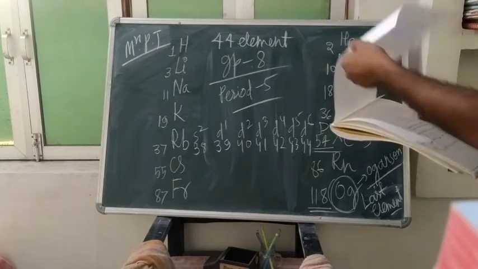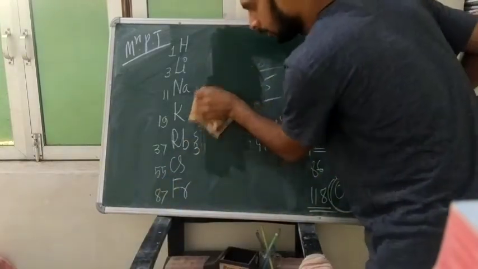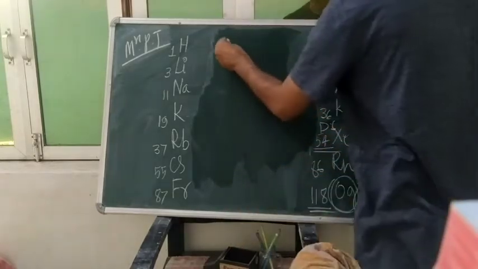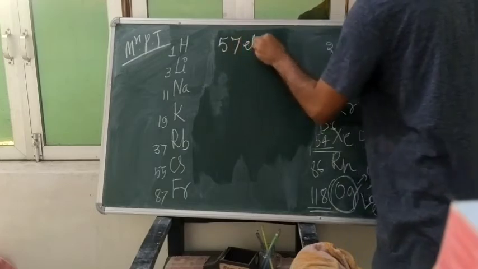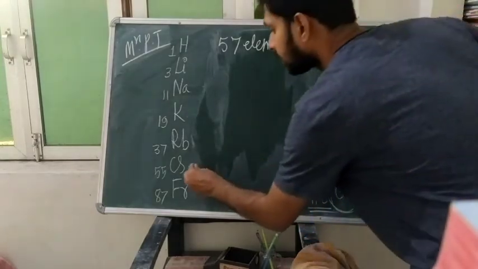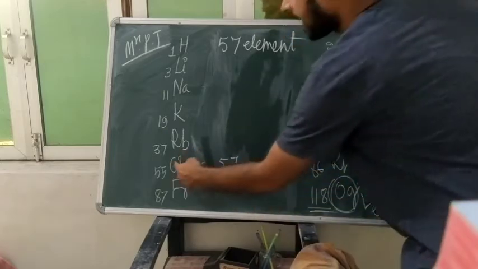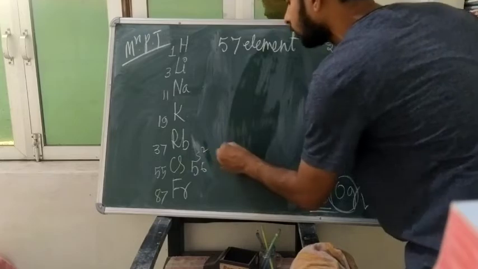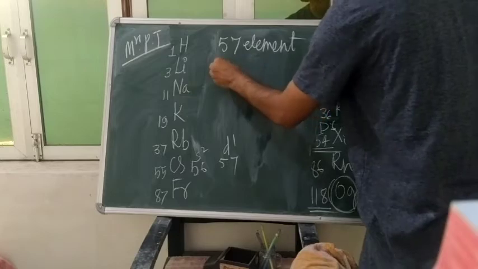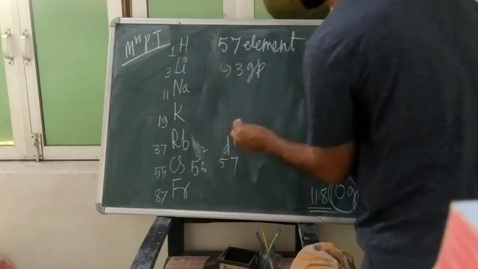In the same way, we can consider one more example. Suppose the question is saying to find out the 57th element. And 57 will be where? It will be here somewhere, 56 and 57. This is S1, this one is S2, this one is our D1, means 1, 2, 3. It will be present in the 3rd group. The period will be 1, 2, 3, 4, 5, 6, the 6th period.